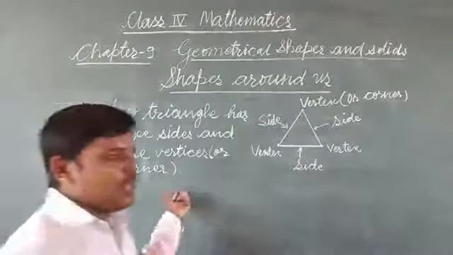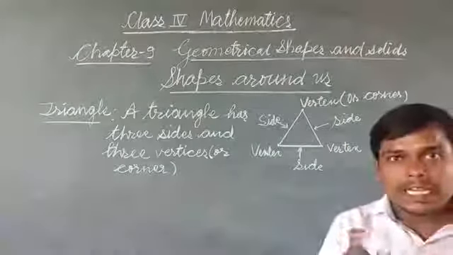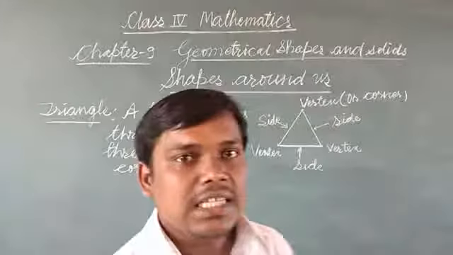So wherever you see this kind of geometrical shape, you will name the shape as triangle.